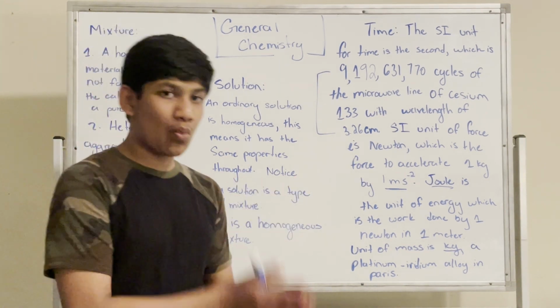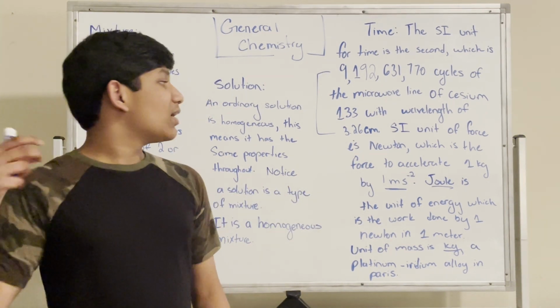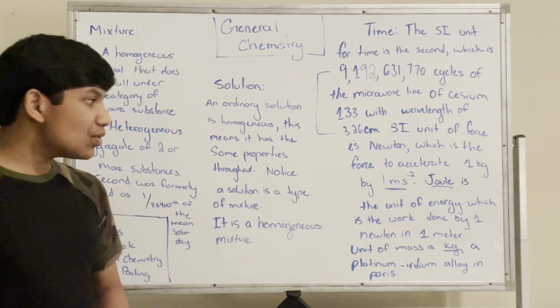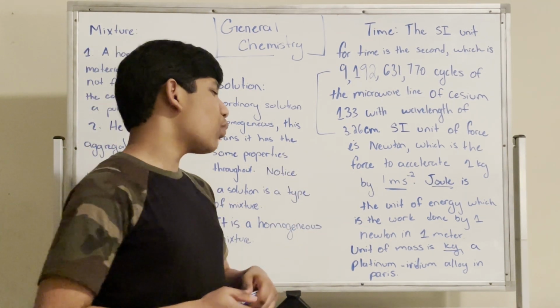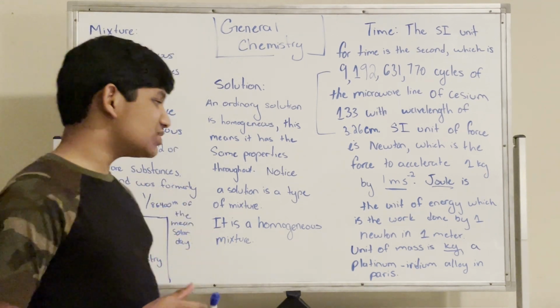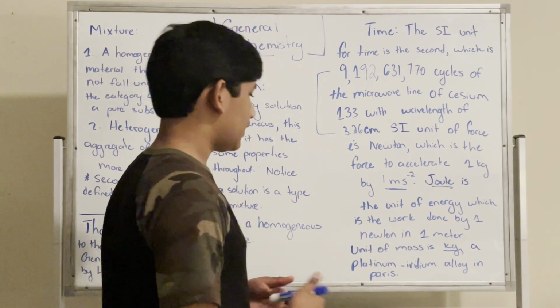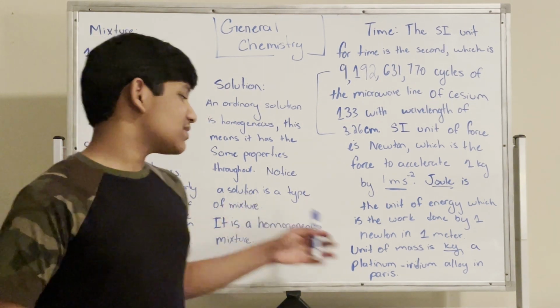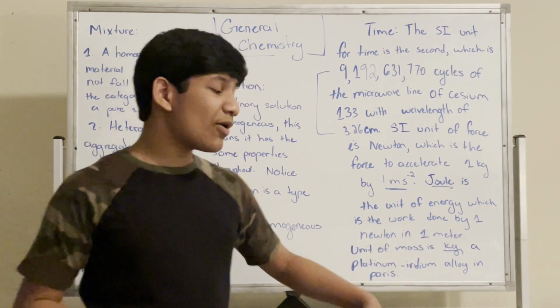The joule is the unit of energy, which is the work done by 1 Newton in 1 meter. And the unit of mass is the kilogram, a platinum iridium alloy kept in Paris.